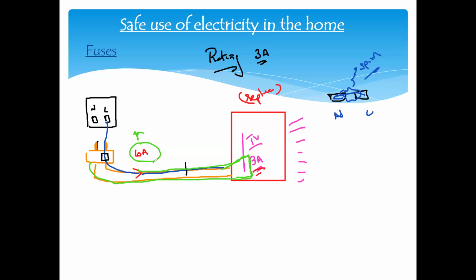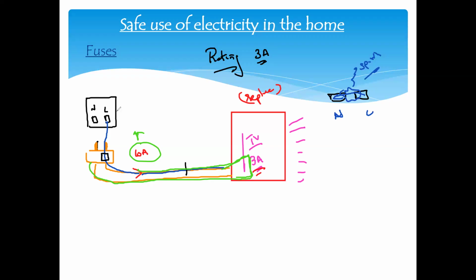So what is the purpose of the fuse? The purpose of the fuse is to protect the device. If it is other than an electrical fire, yes, you can use water, but not for an electrical fire. If you see a burning television or a burning socket, don't put out the fire by putting water. That is not the right thing to do. Yes, you can use sand. Any insulating material will work. You can even use a wooden stick to disconnect the live wire and the neutral wire, but not any